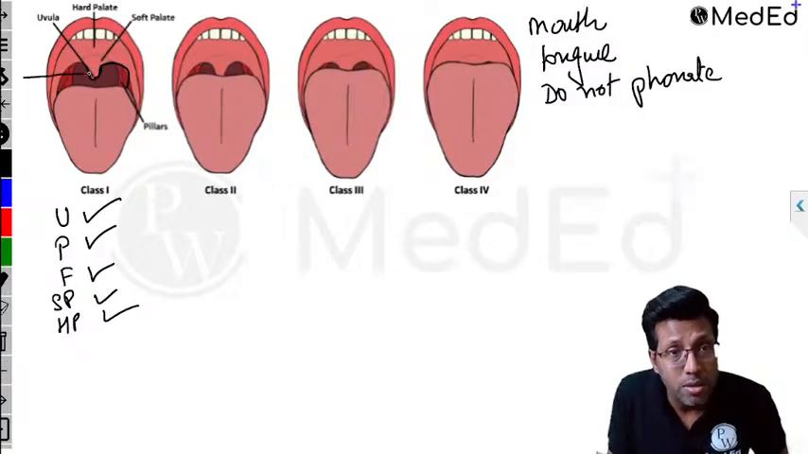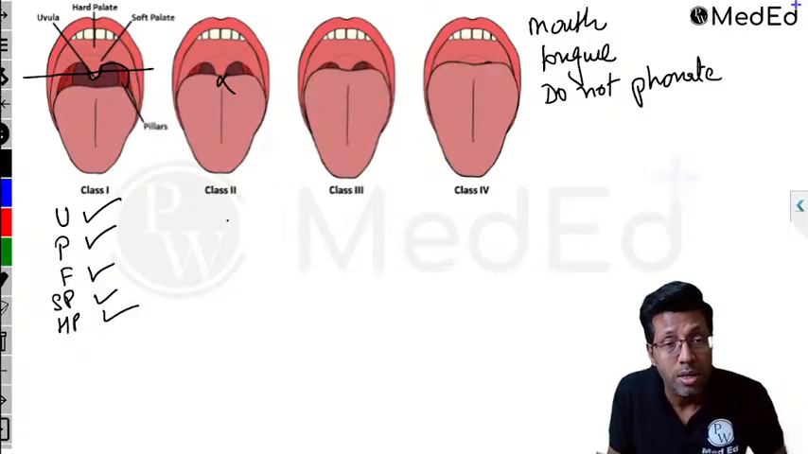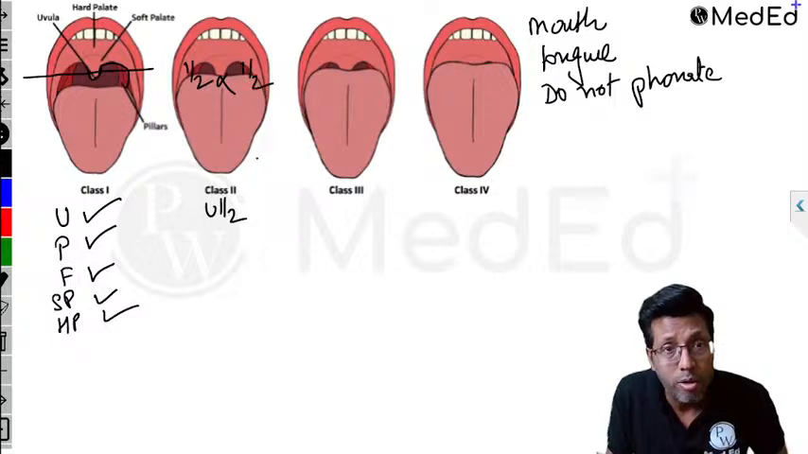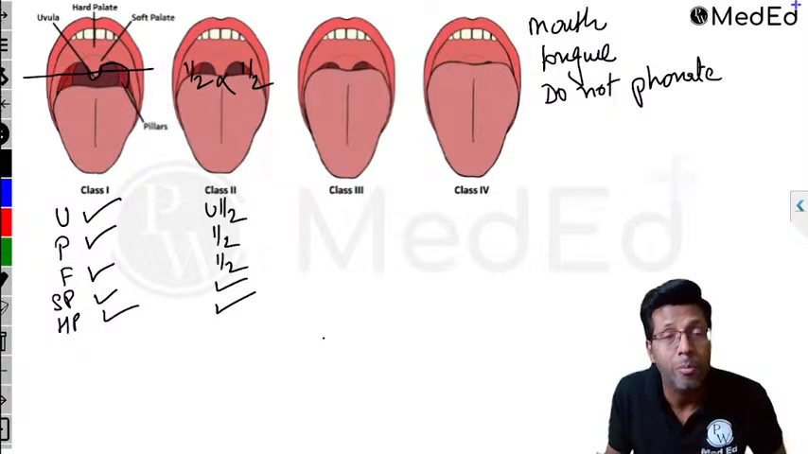Now, if you cut it like this from here and the tip of the uvula is not seen, you will realize in Mallampati 2, uvula is seen only half. And you will realize these tonsillar pillars and fauces are again seen half. So pillars are half, fauces are half, but soft palate, hard palate are seen.